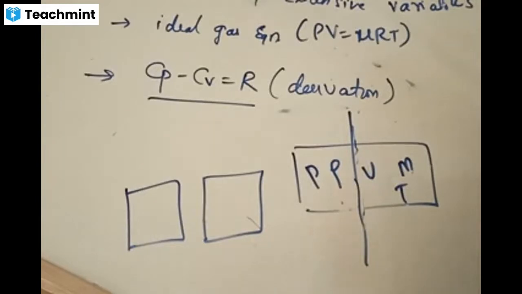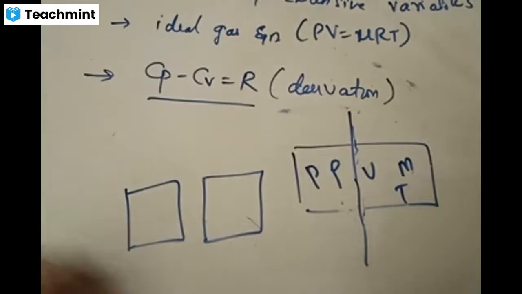I'm waiting for answers from you people. Try to answer it. If you divide a system, some of these parameters will divide into half and some will remain the same. Yes, Madhu answered it: mass, pressure, volume divide equally.